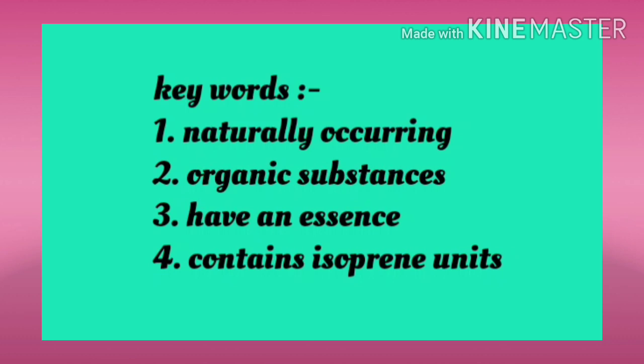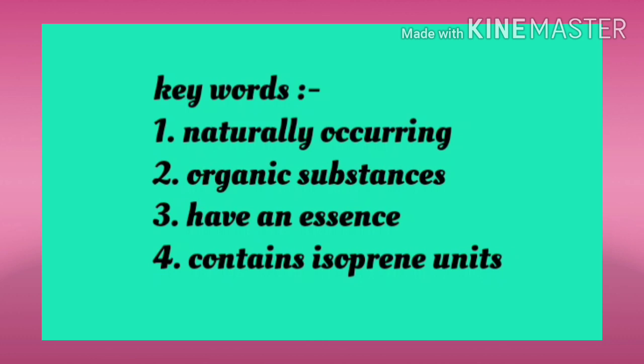Okay. Next is organic substances. These terpenoids are organic in nature, that is, they will contain carbon. Next is have an essence. That means all of these will have a fragrance. We have just seen that these are extracted from essential oils, right?